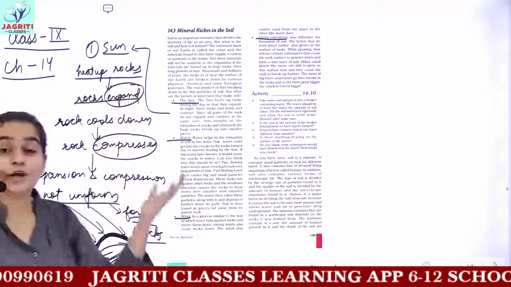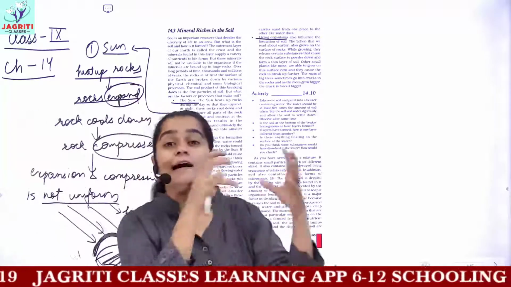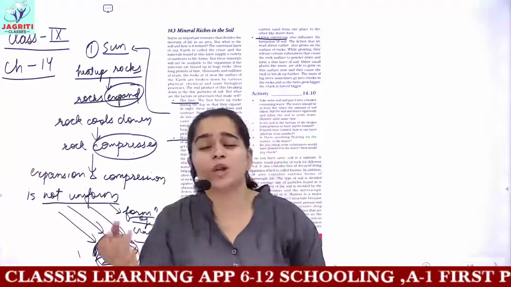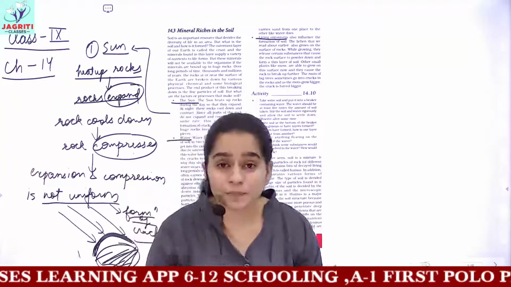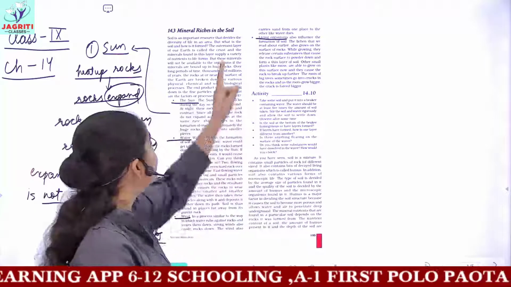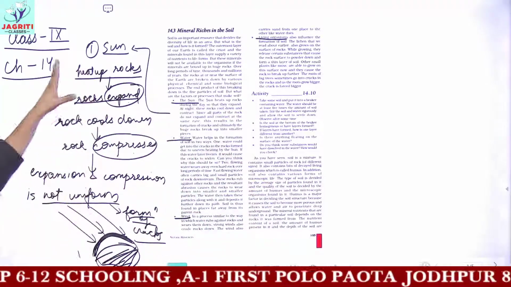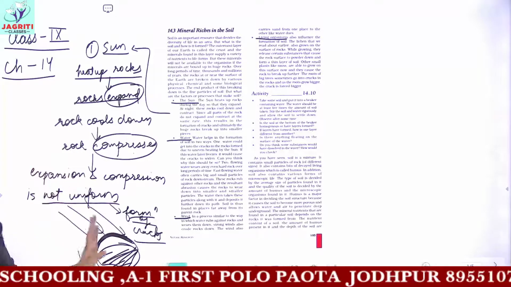And what is soil? How is soil formed? When large pieces of rock break up by various agents into smaller pieces, and then these smaller pieces, which are very small in size, make the soil. So in this manner, the sun is responsible for the formation of soil.